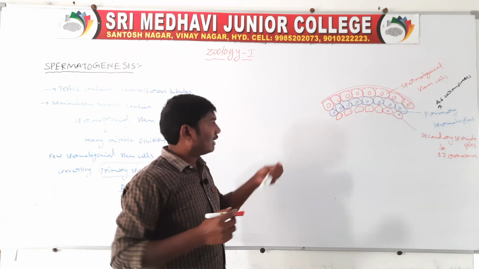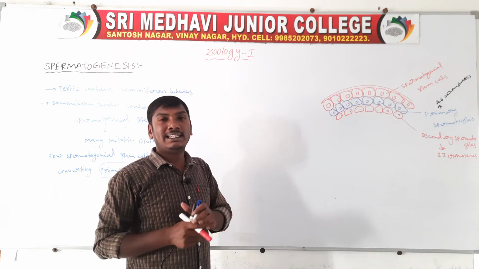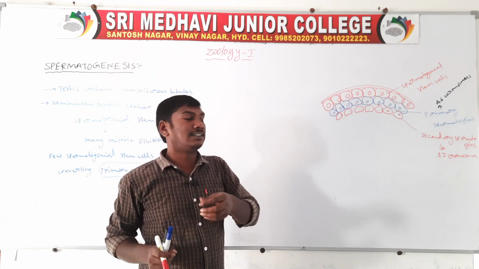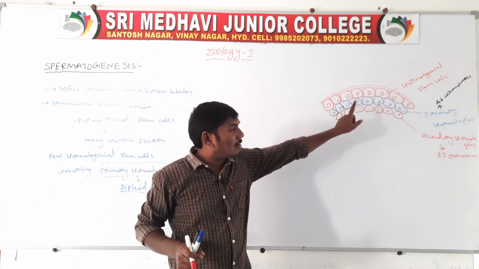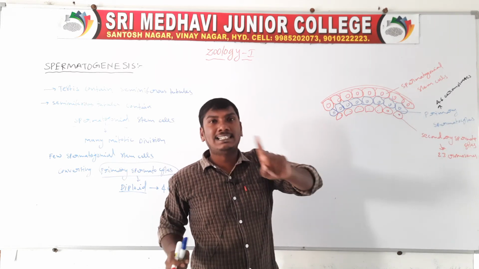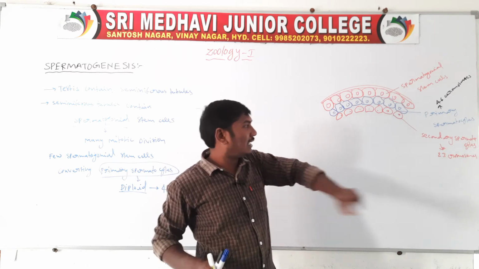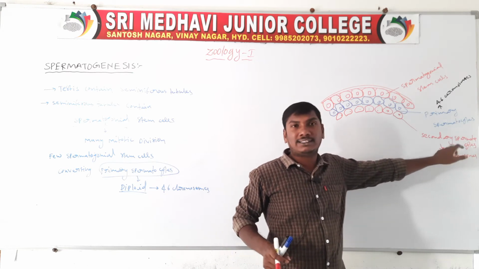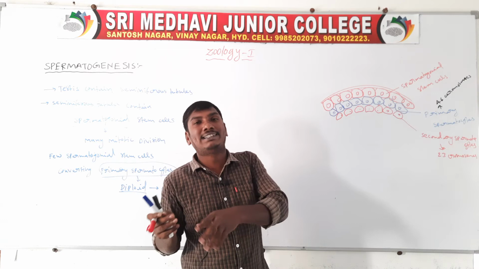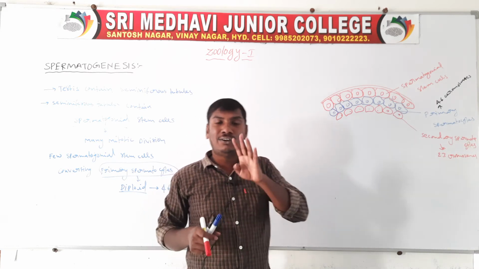The spermatogonial mother cell, the primary spermatocyte, divides from one cell into two cells. Next, they are called secondary spermatocytes. Through meiosis 1 and meiosis 2, one cell is divided into four cells.